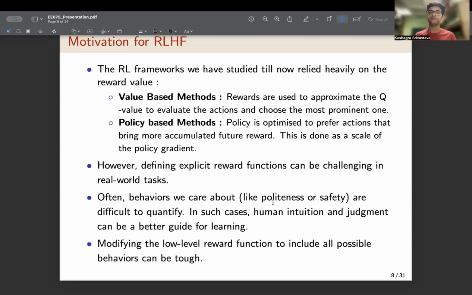And in such scenarios, we can employ human feedback and intuition to guide our agent to ensure that metrics such as politeness or safety are taken into account, without modifying the low-level reward function, which can be very tough considering the many things to optimize in complex environments like that of the self-driving car that we just saw. Now over to Aditi to go over the introduction of RLHF.